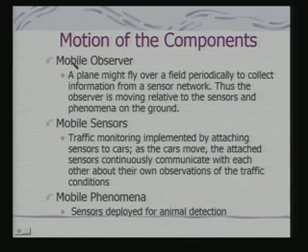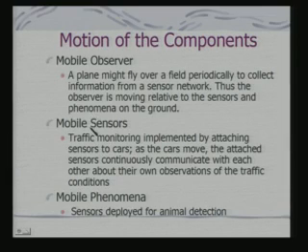So, what are the different kinds of motion you have? Motion of the individual components. So, first is a mobile observer. A plane might fly over a field periodically to collect information from a sensor network. The observer is moving relative to the sensors and phenomena on the ground. Okay.